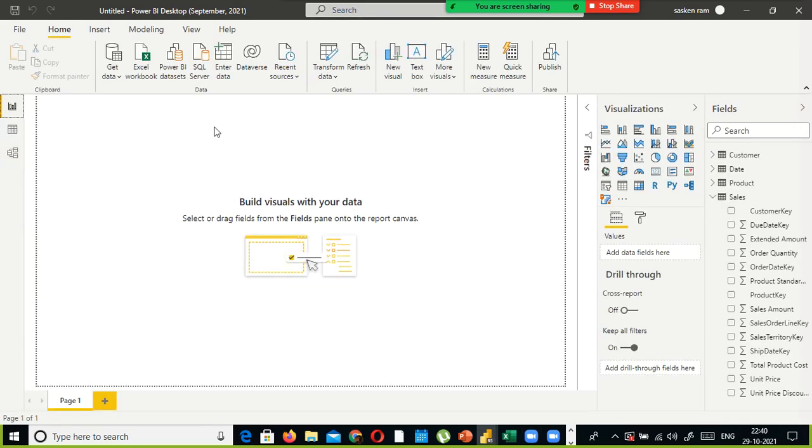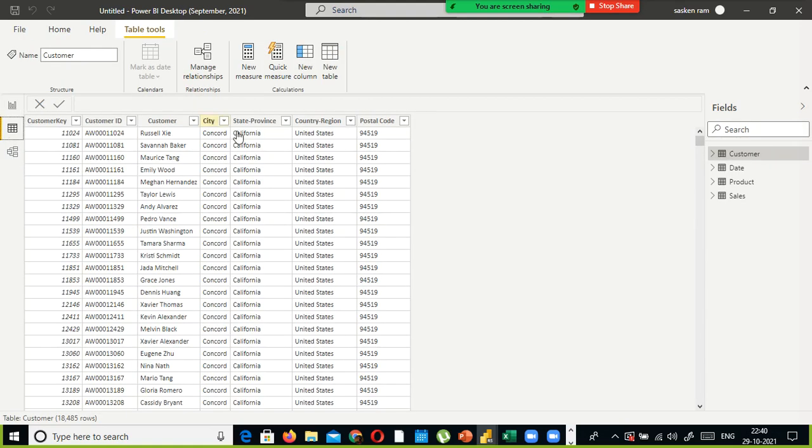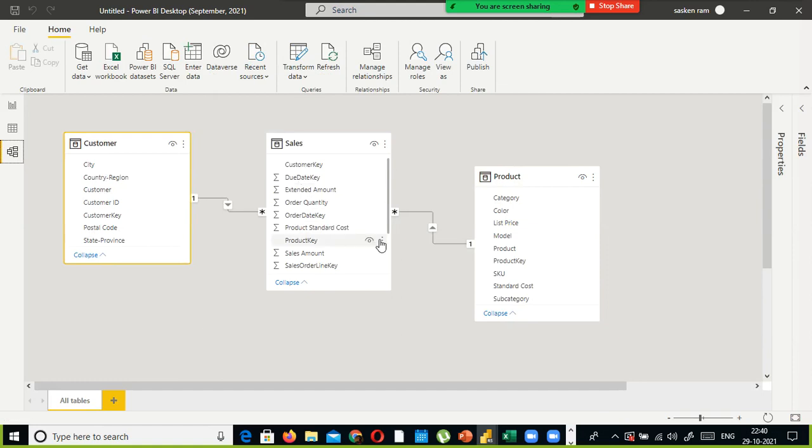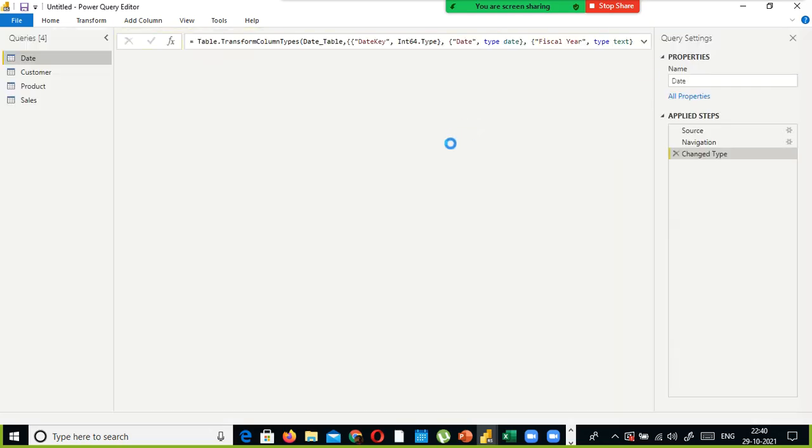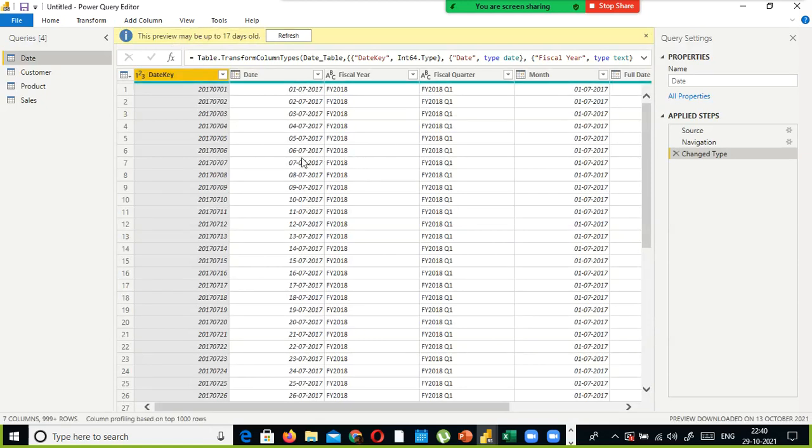The first view is to generate the reports or the visual charts. The second one is to view the data, and the third one is to visualize the relationship between the tables. This one is to transform the data, to view the data type assigned to the Excel data. You are asking whether there is any way to convert the date? You don't have to do it. By default, it automatically converts it to a date data type.